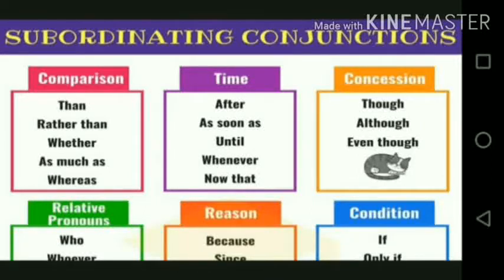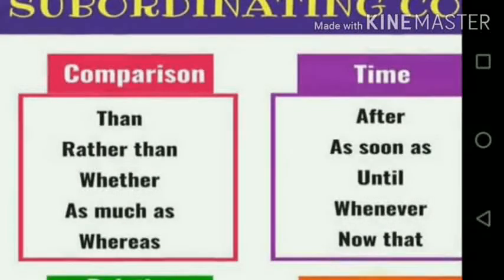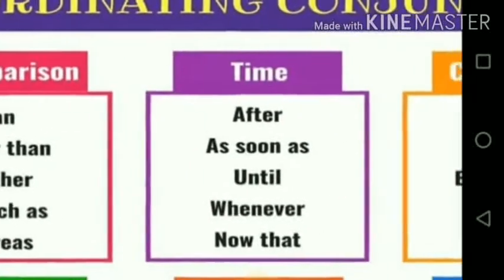Then subordinating conjunctions. Different types of subordinating conjunctions can be divided on the basis of different headings, and we can see them on the basis of comparison, on the basis of time, and so on. We can use these subordinating conjunctions, which is the second type of conjunction. First we shall see the first type of subordinating conjunction, that is comparison.